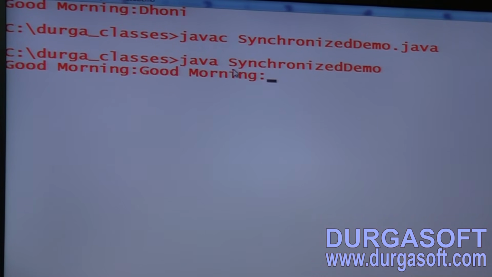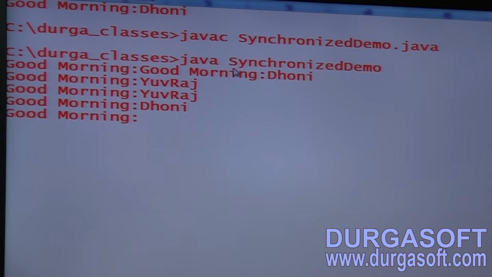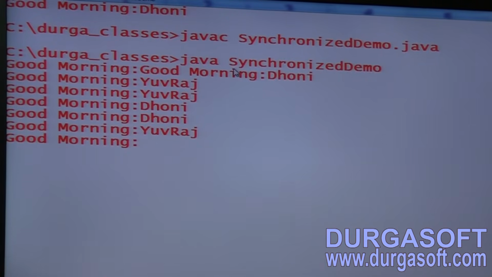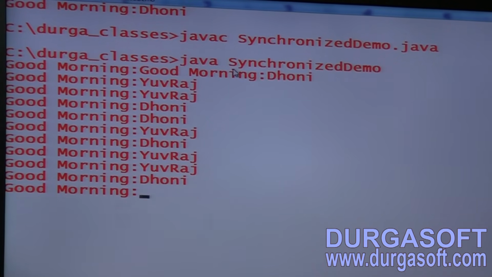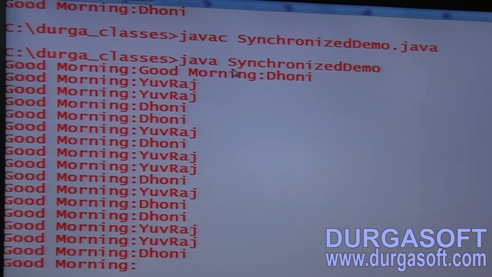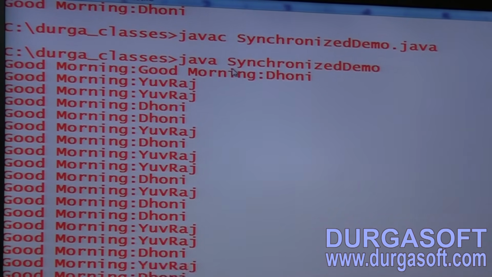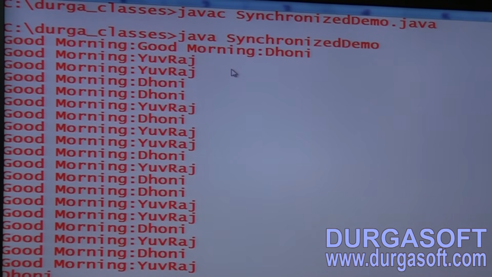Good morning, Dhoni, good morning, Yuvraj, good morning, Yuvraj, good morning, Dhoni. Is it a mixed output, right? Something like irregular output we are going to get. Correct or not? Because in this case, how many threads are there? 2 threads. 2 threads means this irregularity.